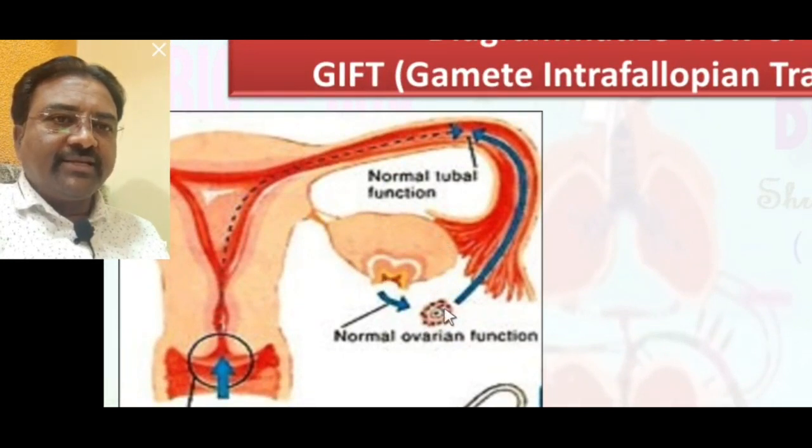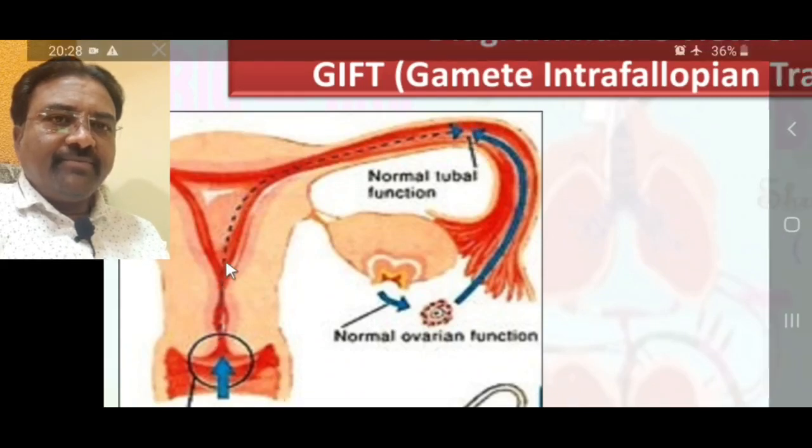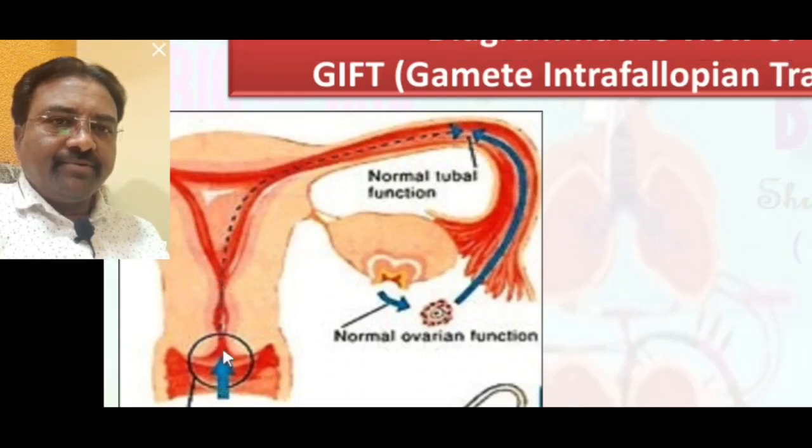The egg is caught by the fimbrial part of the infundibulum and transferred into the oviduct. Sperm transfer from the vagina to the cervix to the uterus, and then into the ampulla at the time of copulation. In the ampulla, sperm and egg meet each other to form fertilization.